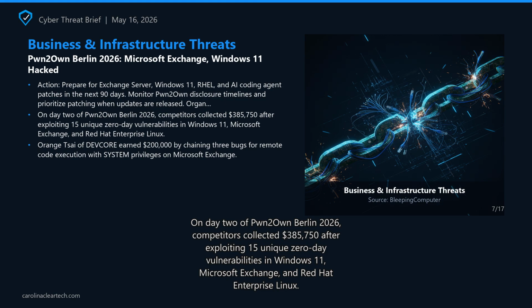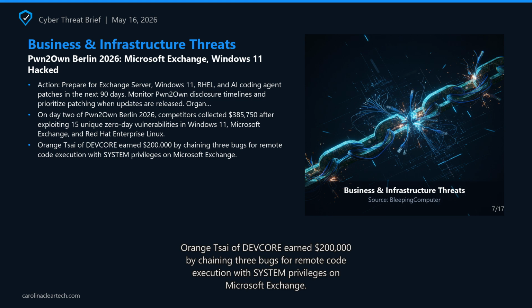On day 1, Orange Tsai earned $175,000 for a Microsoft Edge sandbox escape using 4 logic bugs, and 3 separate teams demonstrated Windows 11 privilege escalation 0-days, each earning $30,000. Vendors have 90 days to patch disclosed vulnerabilities.